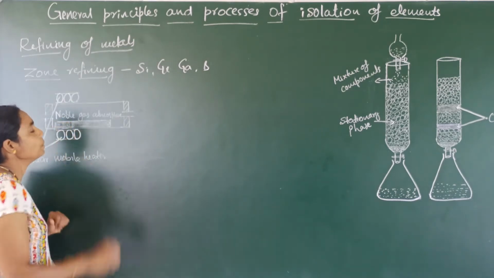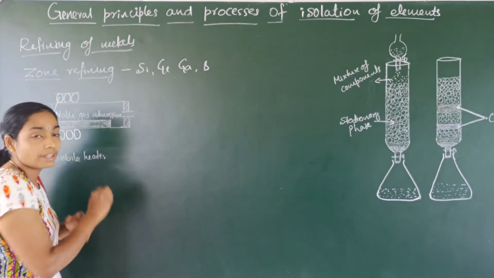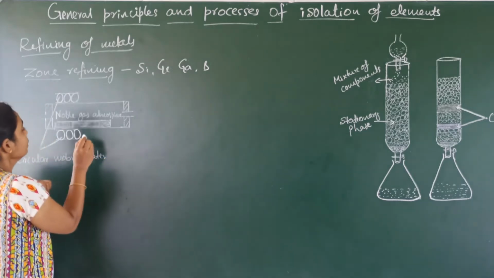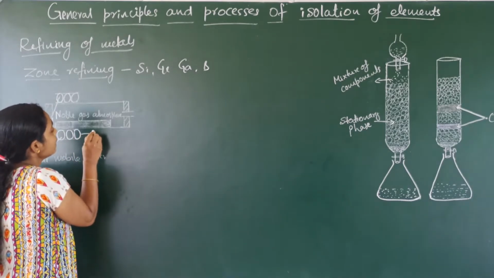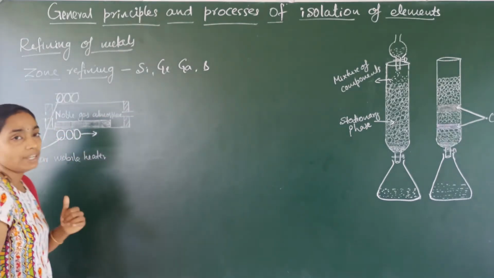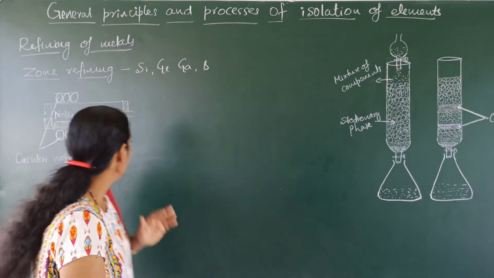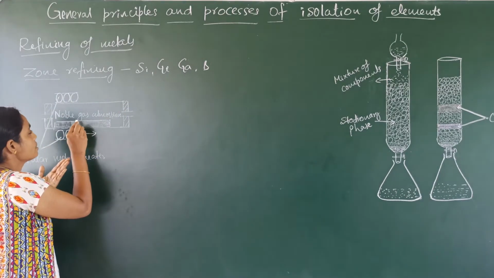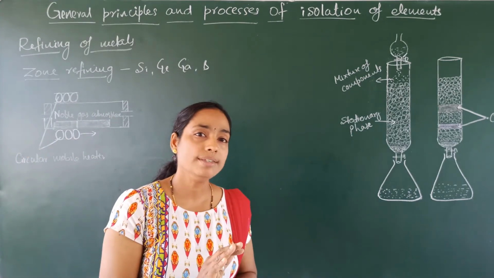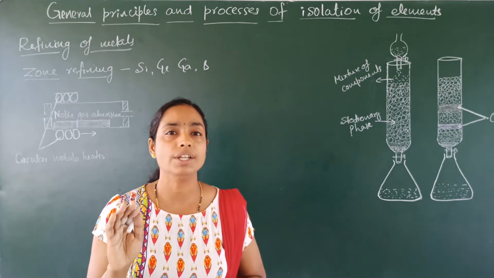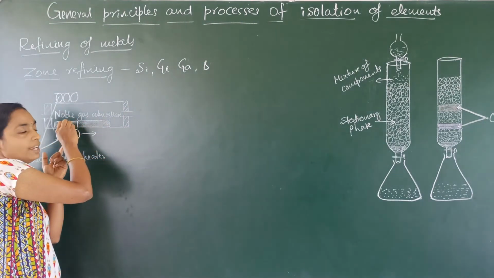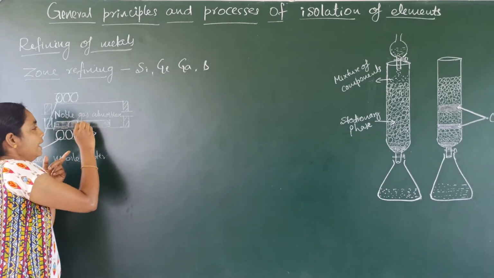When we heat this impure metal rod, the zone surrounded by the electrical mobile heater melts. When it melts, the heater is moved into the next zone. Now the previous zone starts solidification and the adjacent zone starts melting. Now, we know the principle: the impurities are more soluble in the molten region than in the solid region. Therefore, the impurities present in the previous zone move into the next zone.